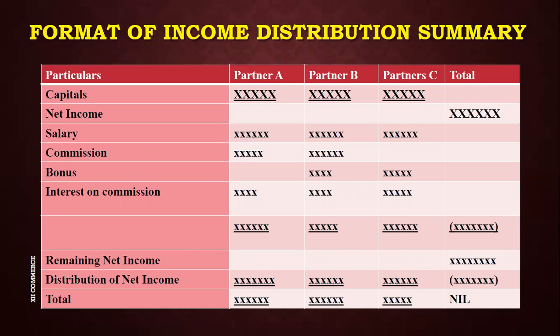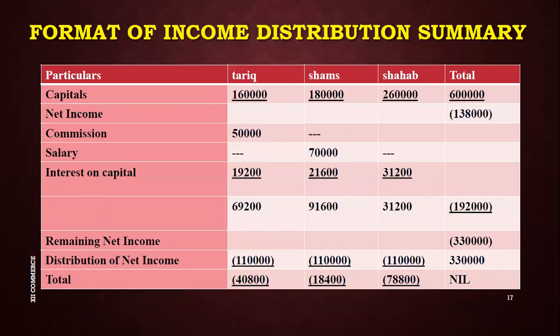This is your format of Mr. A, B and C, which we usually follow for the calculation of the quotient. This is the solution of the question in which I have mentioned the capitals at the top, and then I close my capitals by writing it. So capitals have no connection with the explanation below. Then I write the net income, which is negative, a net loss, in the last column, the total column. Then I write down the adjustments. We have 3 adjustments: commission for Tariq, salary for Shams, and interest on capitals at 12% for the 3 partners, Tariq, Shams and Shahab.